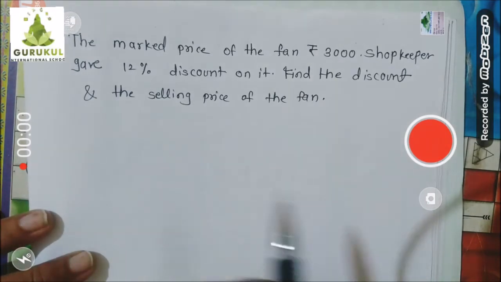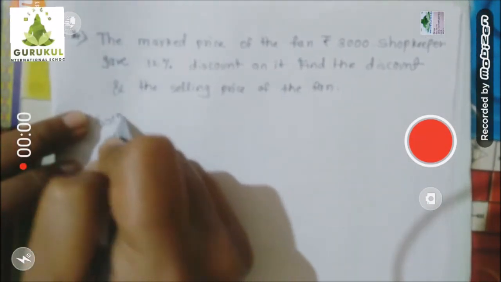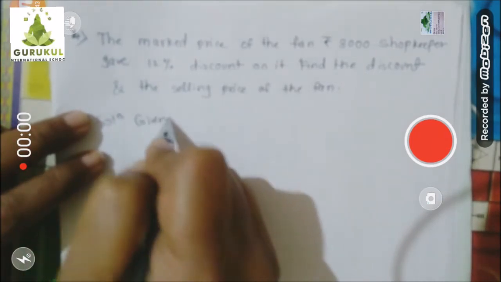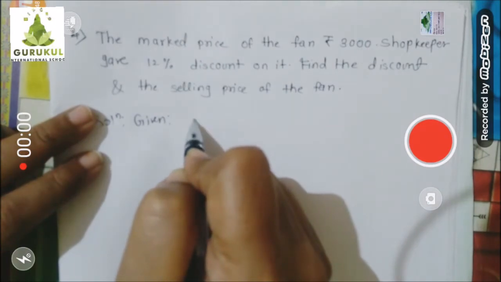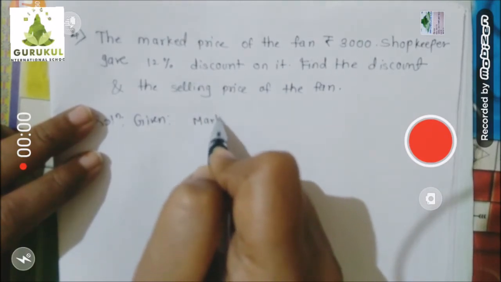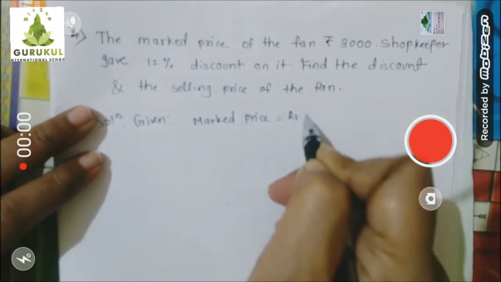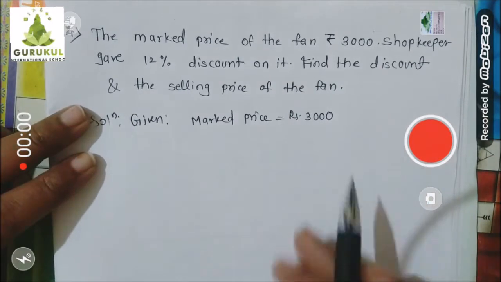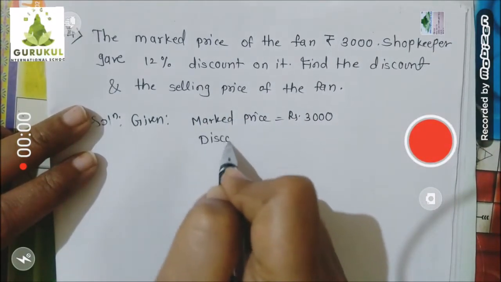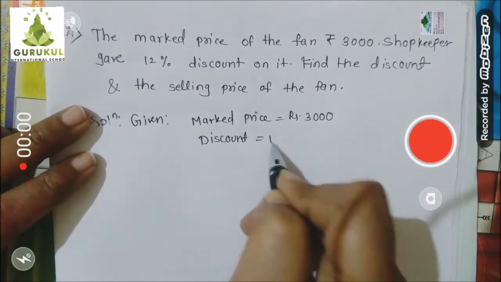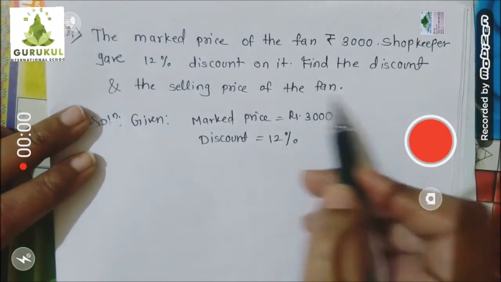Okay. Listen, children. First we will write whatever is the given part. So I am writing given. As you can see, mark price of that fan is given rupees 3000. So I will write mark price is equal to rupees 3000. Then what they gave? Shopkeeper gave 12% discount. So discount is given, but in percentage form, children. Let's write down 12%. Find the discount and selling price of the fan.